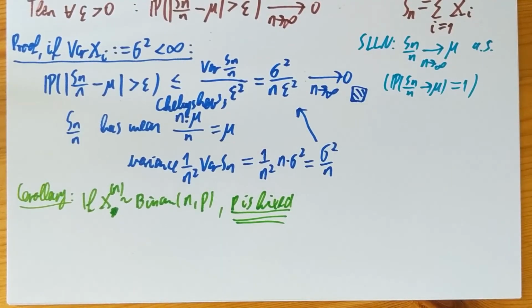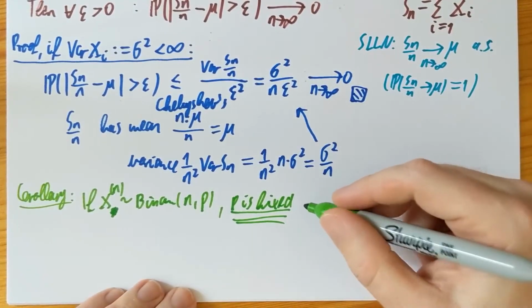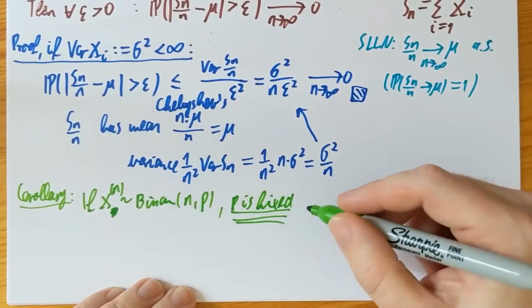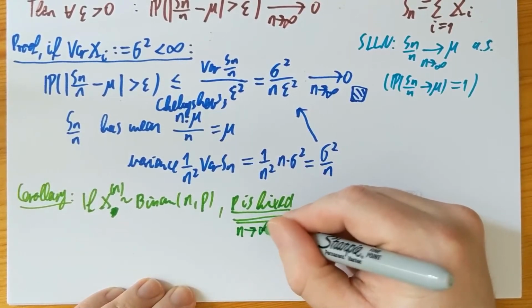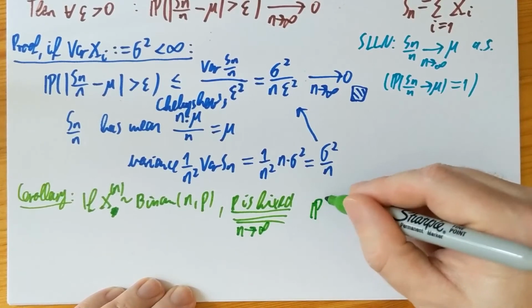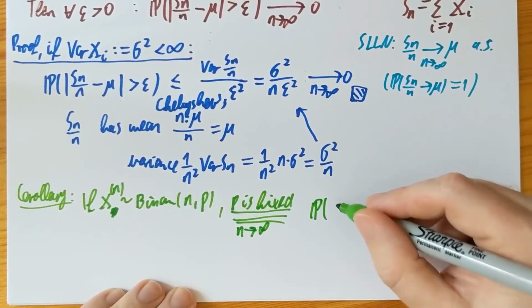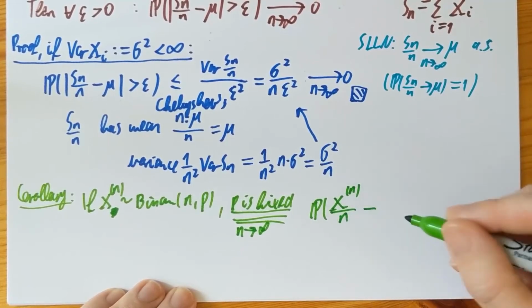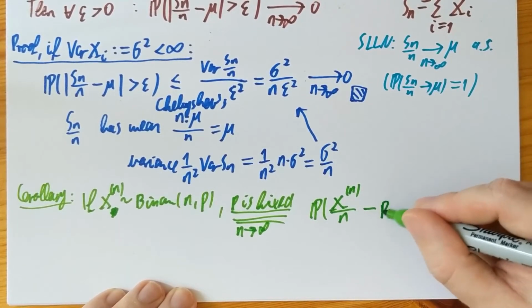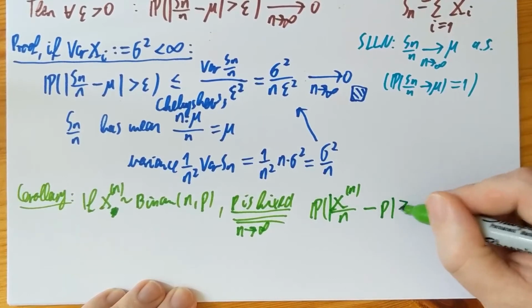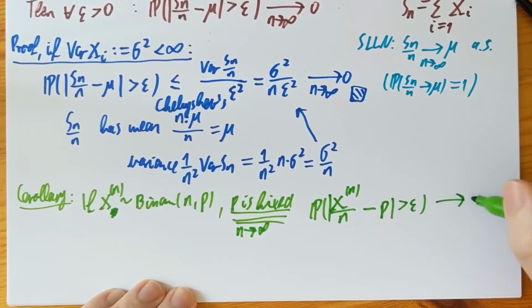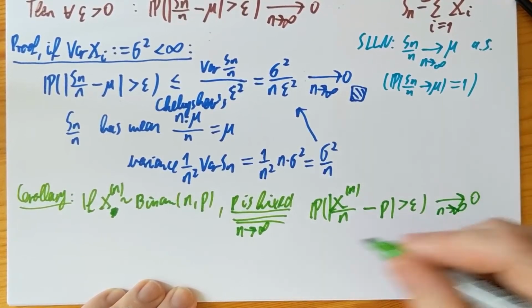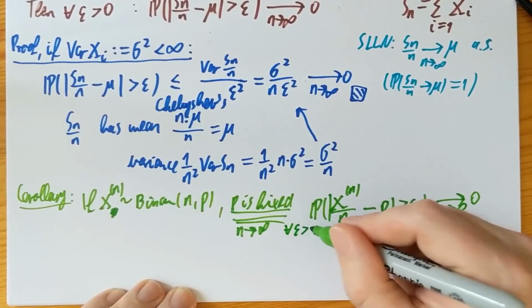This is fixed now, and n goes to infinity. Then in the limit, the probability that this binomial random variable over n minus p is more than epsilon converges to 0 as n goes to infinity, and this is true for every epsilon positive.